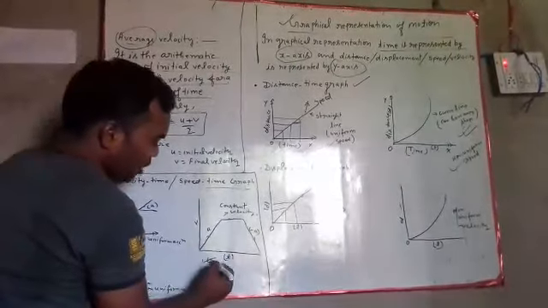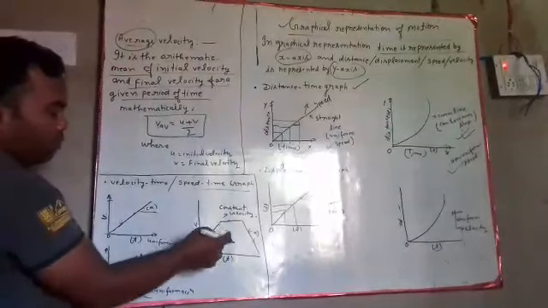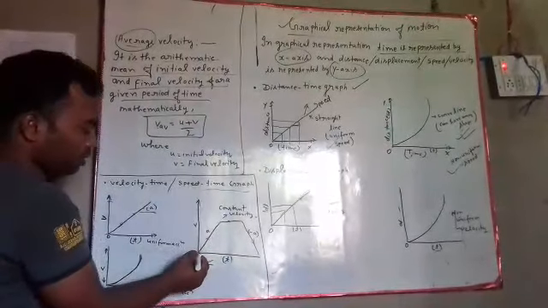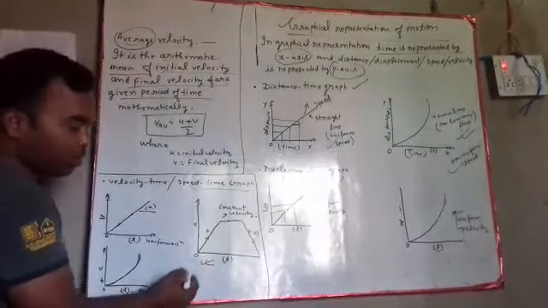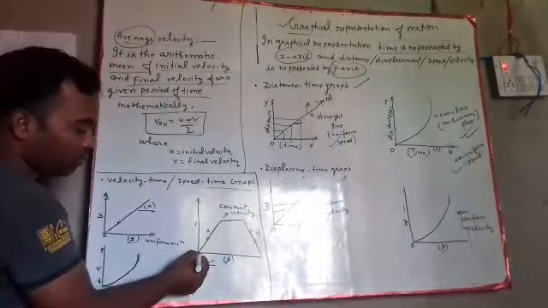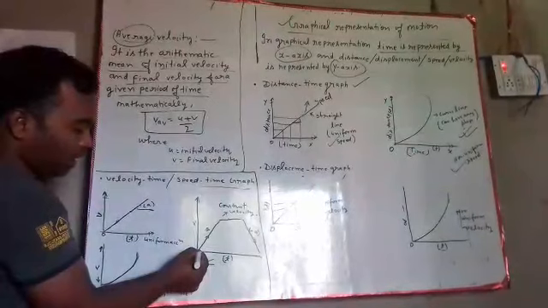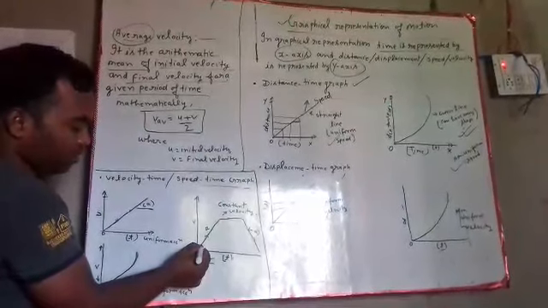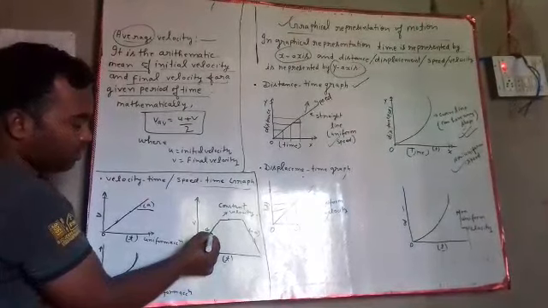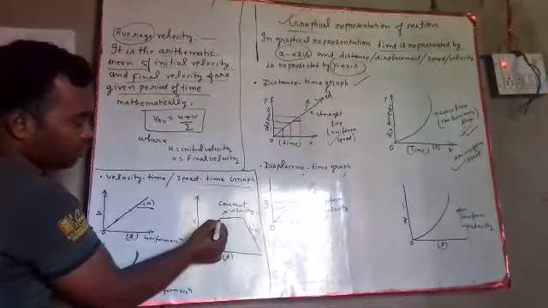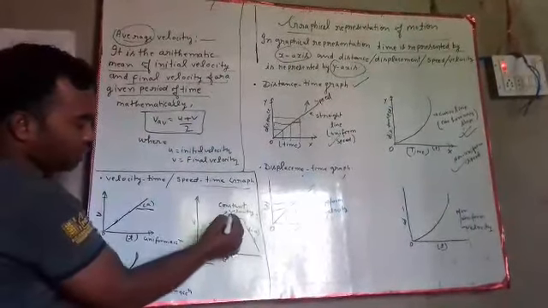Now you see this graphical representation. Here the body is starting from rest, from the origin. The velocity is gradually changing at a constant rate. This line shows that it is uniform acceleration.